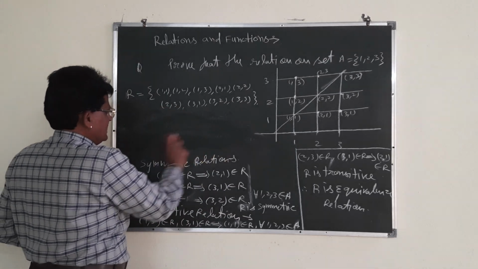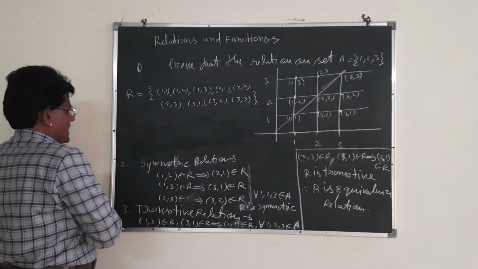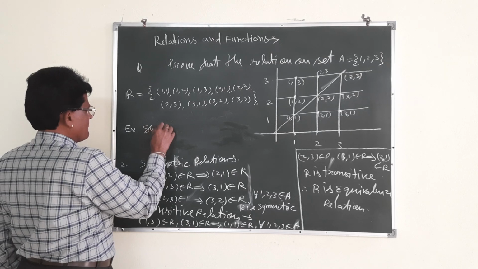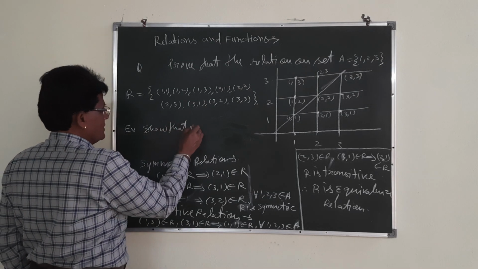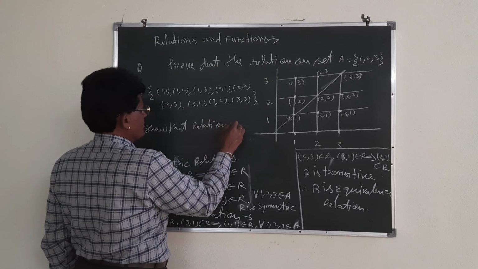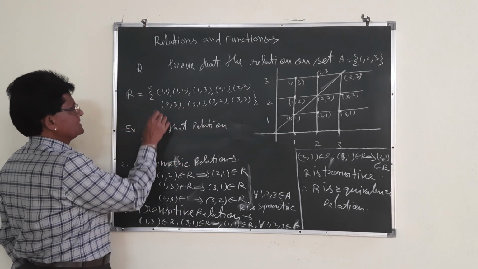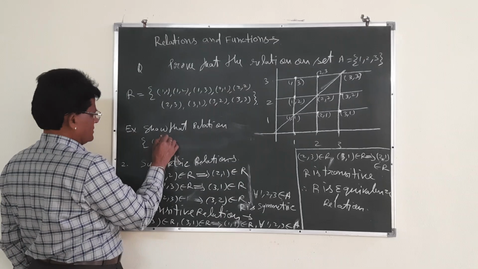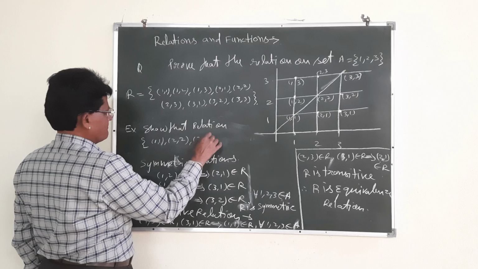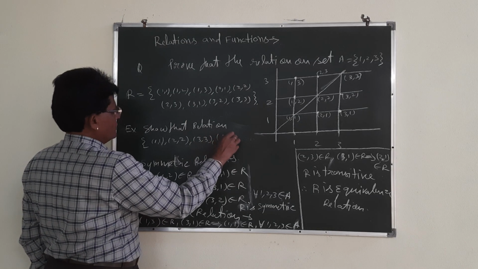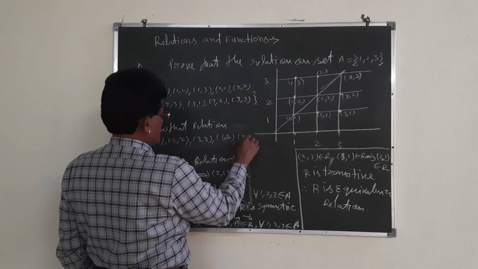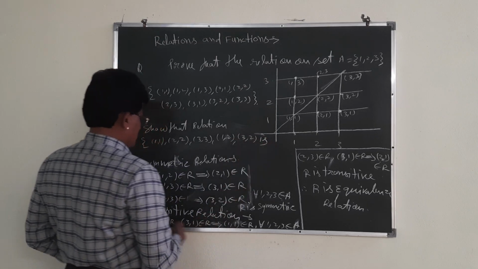I am going to write the relation R = {(1,1), (2,2), (3,3), (1,2), (2,3)}.